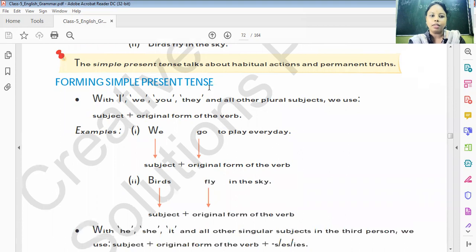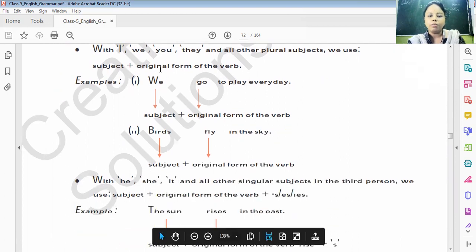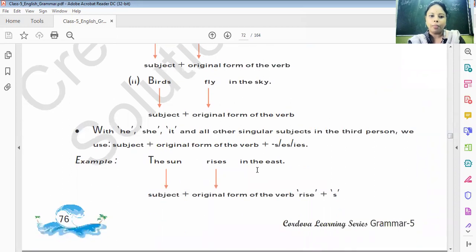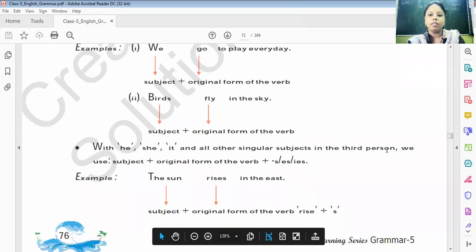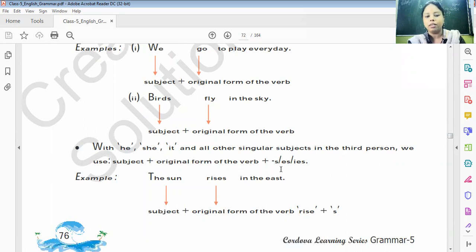Forming simple present tense. With I, we, you, they, and all plural subjects, we use subject plus original form of the verb. As you can see, subject plus original form of the verb in simple present tense we have to use. With he, she, it, and all other singular subjects in the third person, we use subject plus original form of the verb plus s, es or ies.